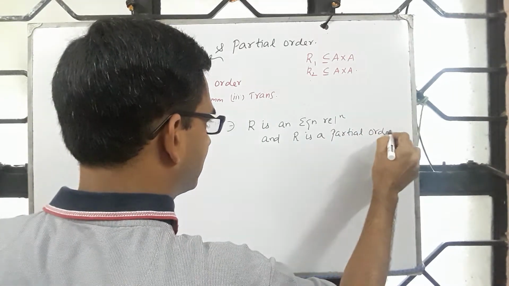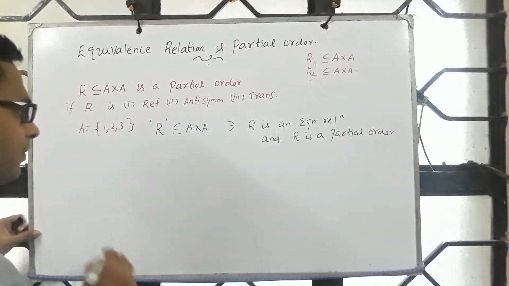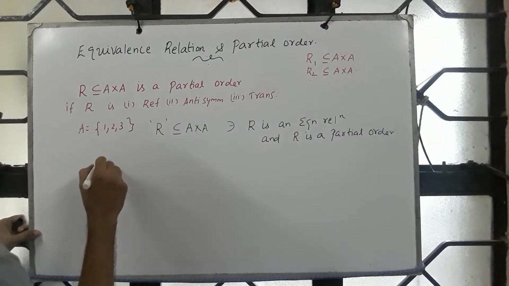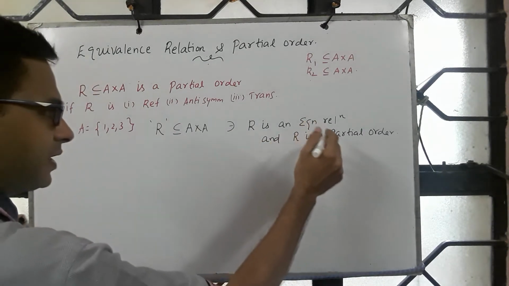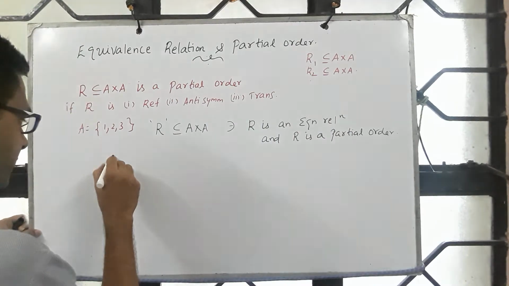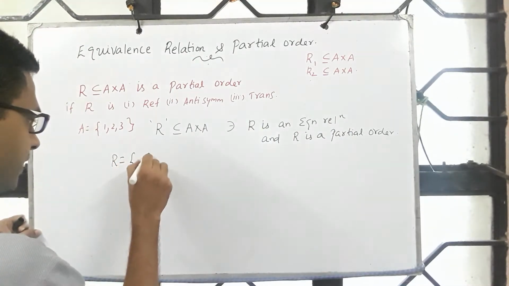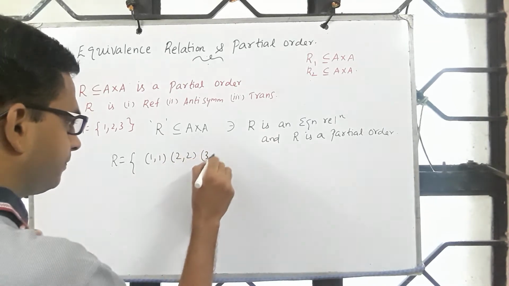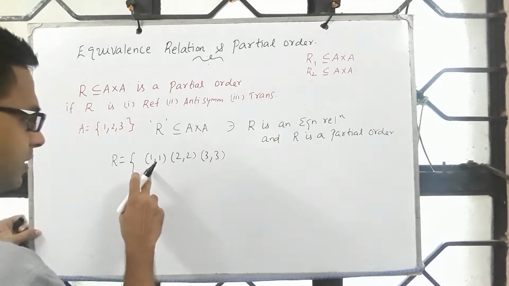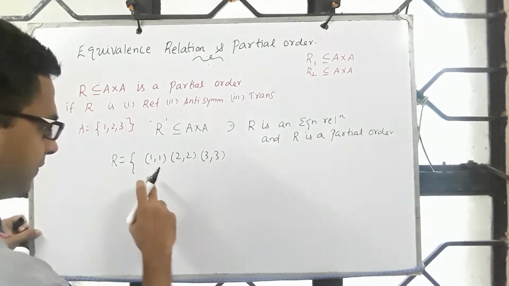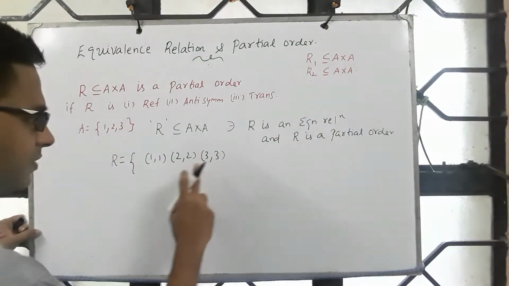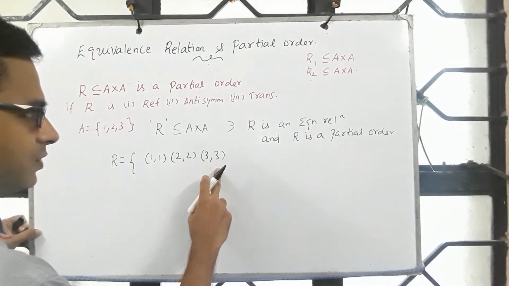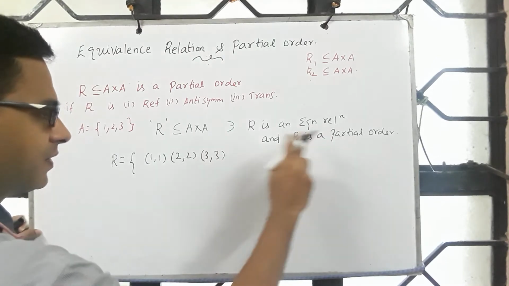Are there such relations? Let's look at this. It is an equivalence relation and a partial order, so it has to respect reflexivity. So we should have (1,1), (2,2), (3,3). This is symmetric as well. This is transitive. This is also antisymmetric. So this is an equivalence relation as well as a partial order.